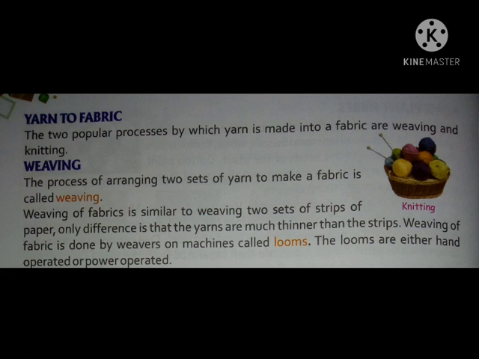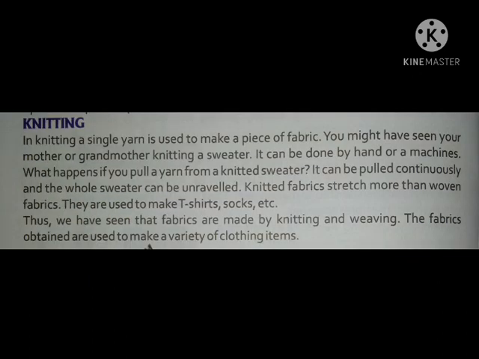Weaving of fabric is done by weavers on machines called looms. The looms are either hand operated or power operated. Now see knitting. In knitting, a single yarn is used to make a piece of fabric. But in the weaving process, two sets of yarns are used.